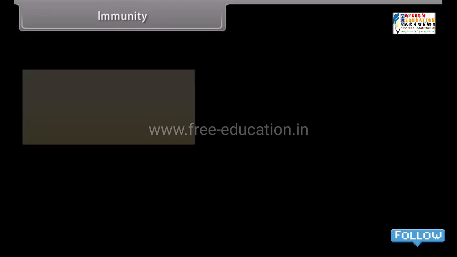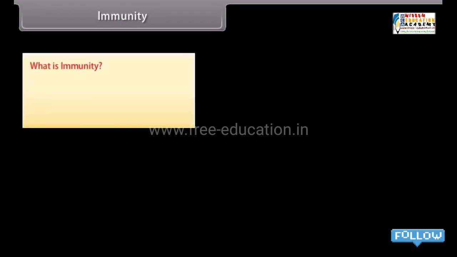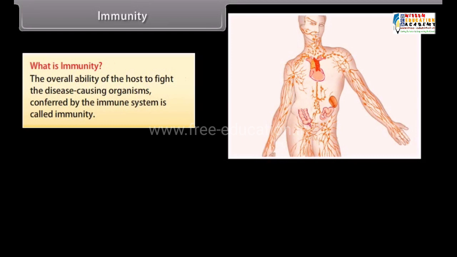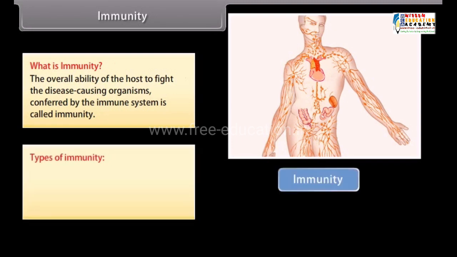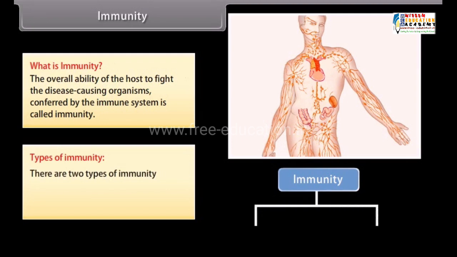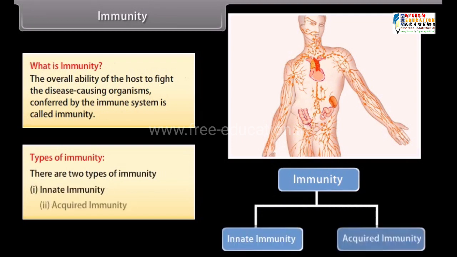Immunity. What is immunity? The overall ability of the host to fight the disease-causing organisms, conferred by the immune system, is called immunity. Types of immunity. There are 2 types of immunity: innate immunity and acquired immunity.